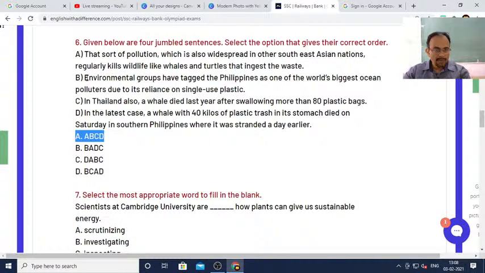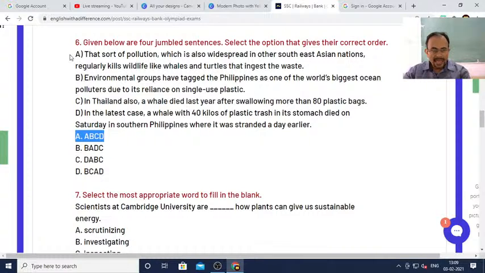Then you see environmental groups have tagged the Philippines as one of the world's biggest ocean polluters due to its reliance on single-use plastic. Then you see B can be the option. So B, A and B, C are given. After B, A is given. A means that sort of pollution which is also widespread in other Southeast Asian countries regularly kills wildlife, whales and turtles.